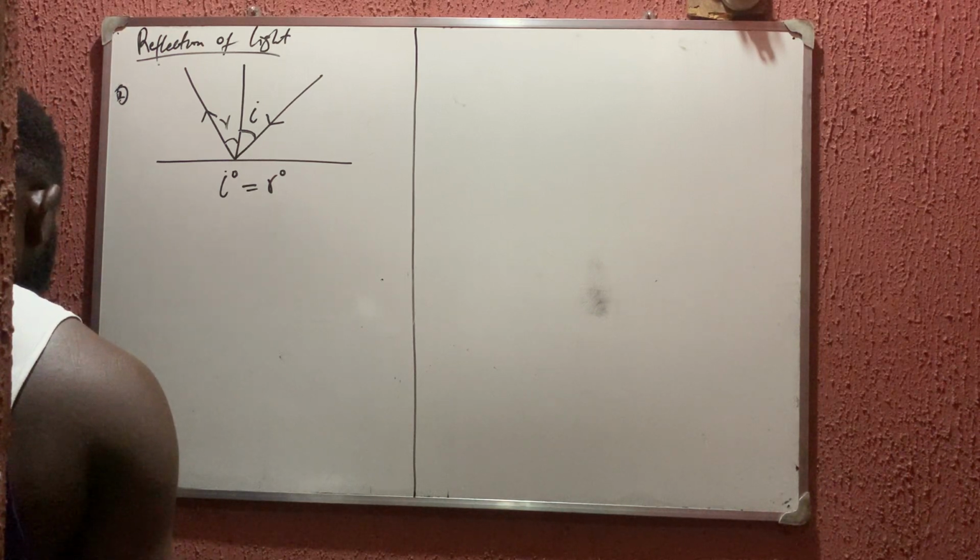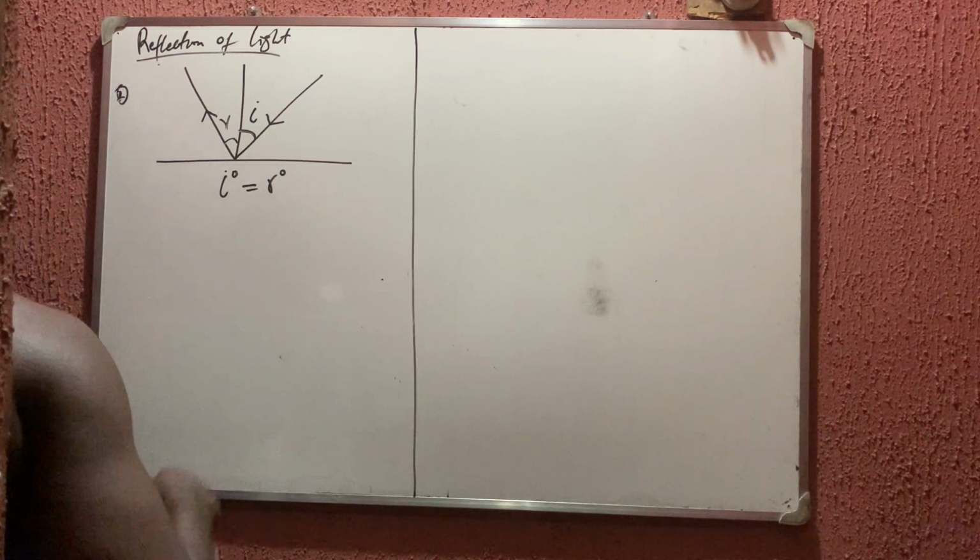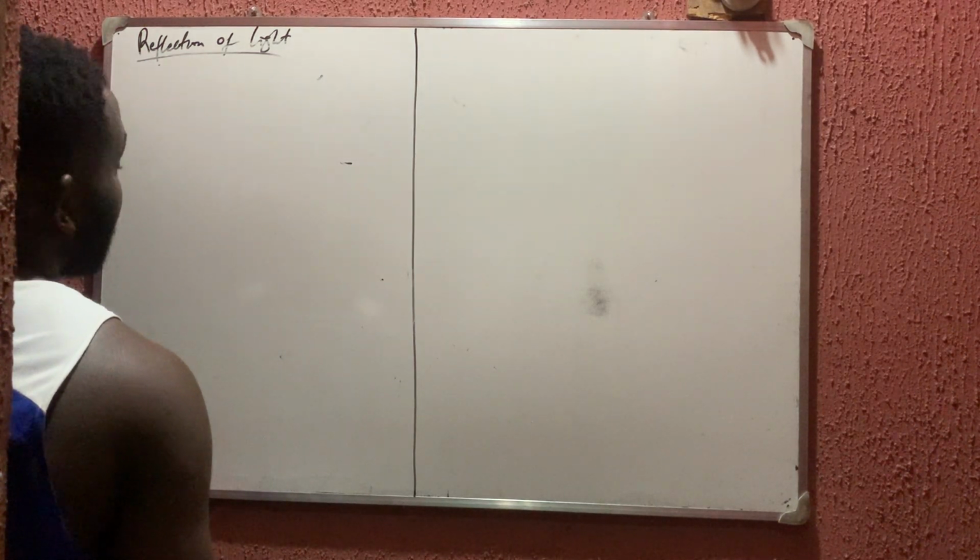So the next thing we'll talk about is the definition of terms. Let us define some terms. The first thing we're going to define is the incident ray. This is the ray of light that is falling on the surface of the mirror. Like I told you, the one that comes in and hits that mirror is called the incident ray.